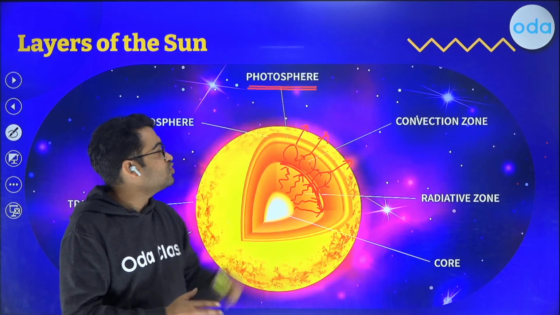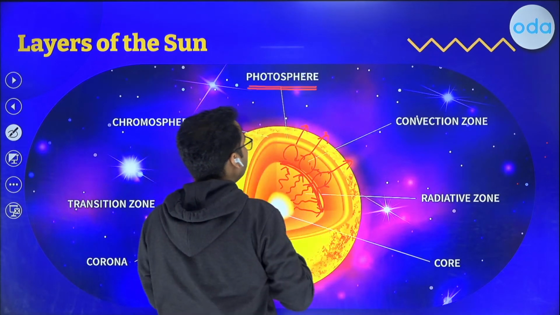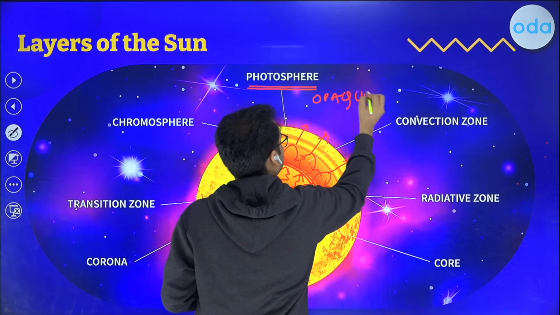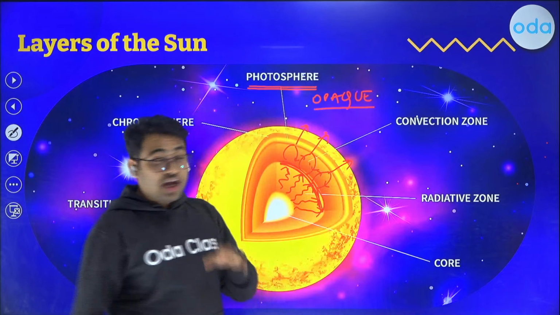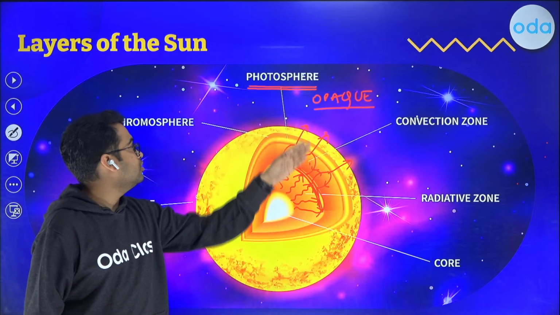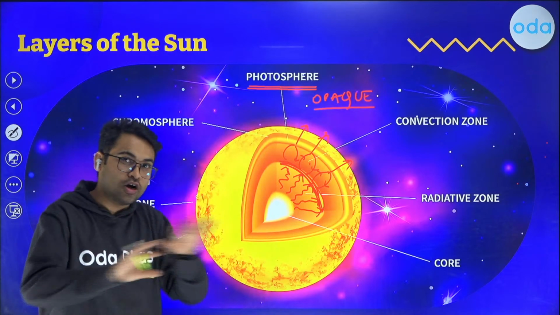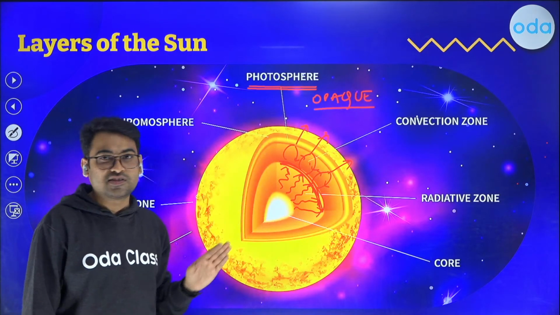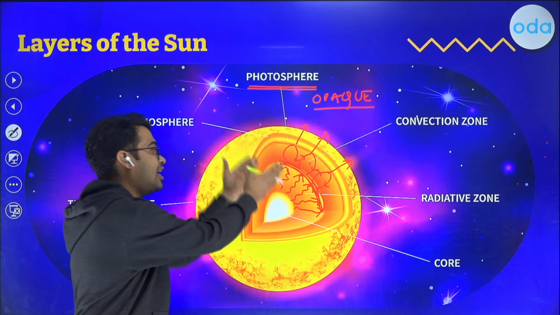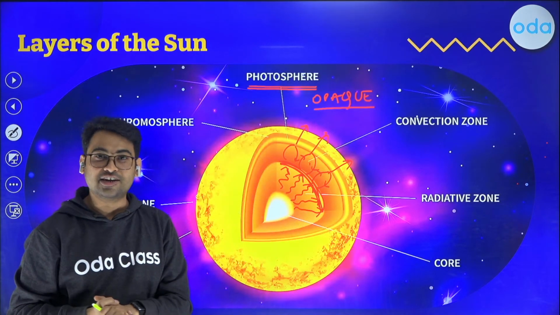So this photosphere is what sort of turns the sun opaque. That means if you want to see the sun, you cannot see beyond the photosphere. If you want to know what is deep inside, you will have to set up some probes, and only then can you understand what is lying inside the sun.